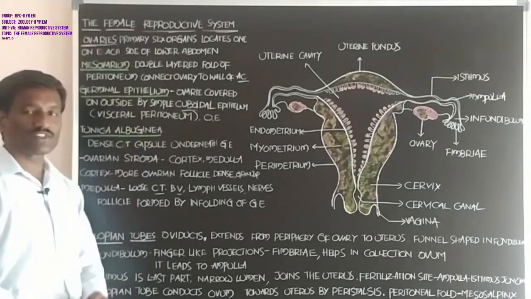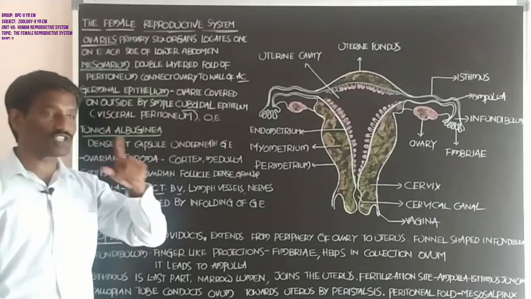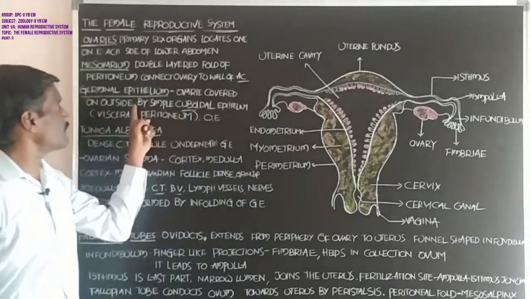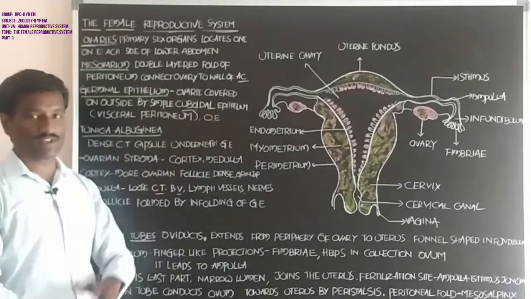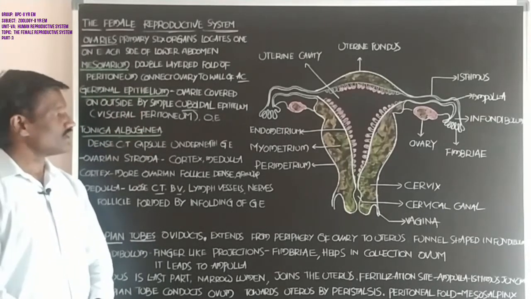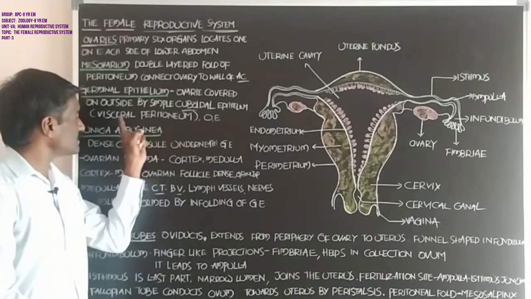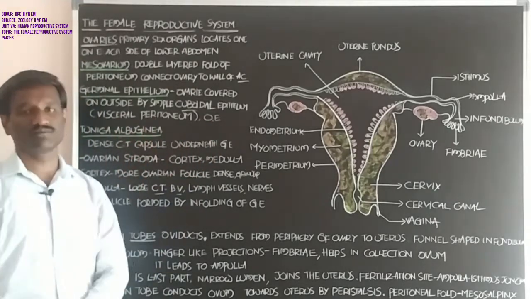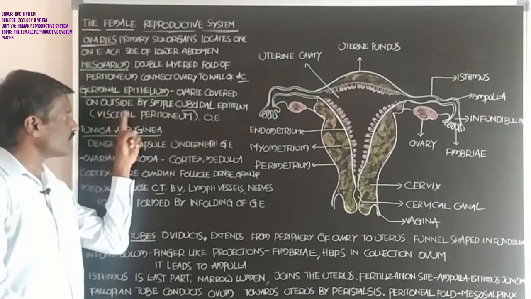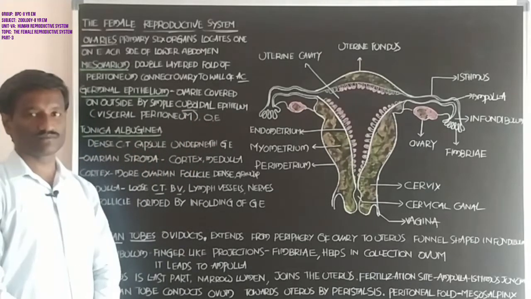Germinal epithelium means each ovary is covered on the outside by simple cuboidal epithelium. That is called germinal epithelium. Germinal epithelium is also called ovarian epithelium, or visceral peritoneum.